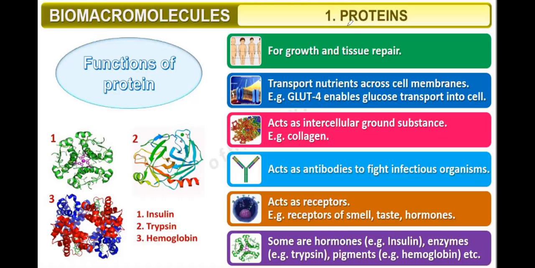Some proteins act as an intercellular ground substance, like collagen. Collagen works as a what? Intercellular ground substance. Some proteins act as antibodies to fight infectious organisms. Some proteins act as receptors, like receptors of smell, taste, and hormones. Then some are hormones like insulin, enzymes like trypsin, some pigments like hemoglobin. So these are various functions of a protein.